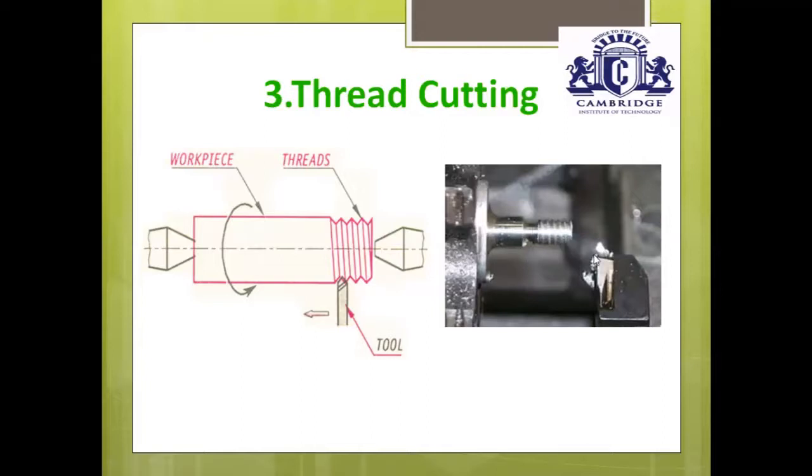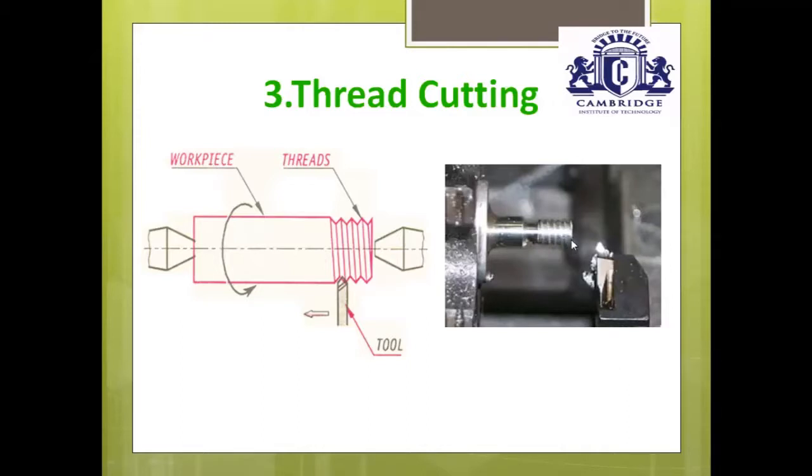This is a single point stationary thread cutting tool. Just move the single point cutting tool nearer to the outer edge of the workpiece. Give depth of cut. Here we are not giving directly 2 mm depth of cut. We are increasing the depth of cut as 0.2 mm, 0.4 mm, 0.6 mm like that. In thread cutting operations, we are giving initially 0.2 mm, then 0.4 mm, 0.6 mm. Like that, we are increasing the depth of cut.